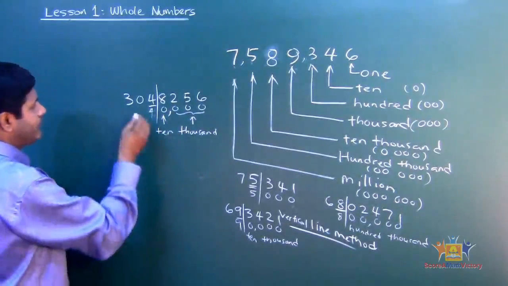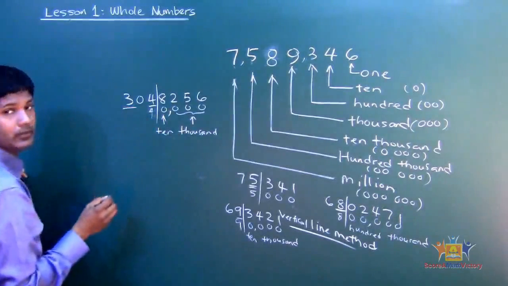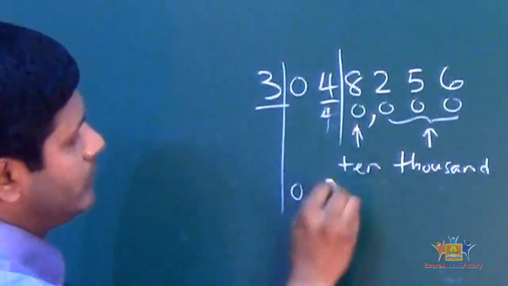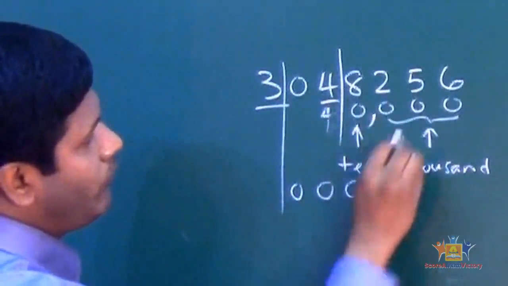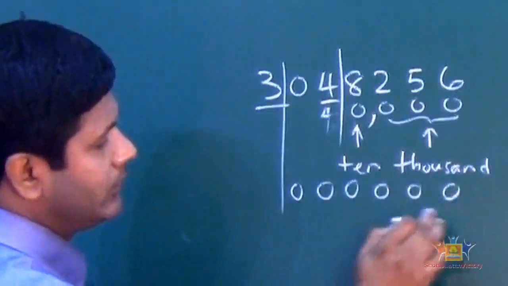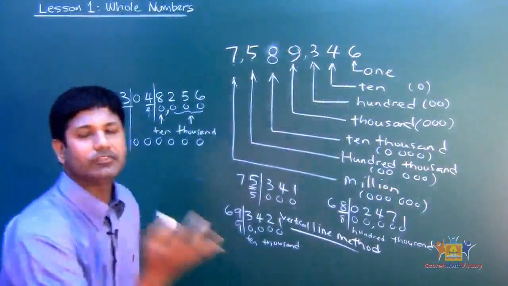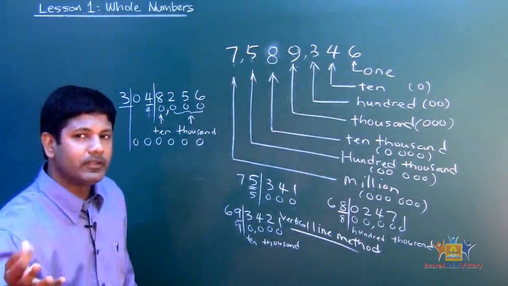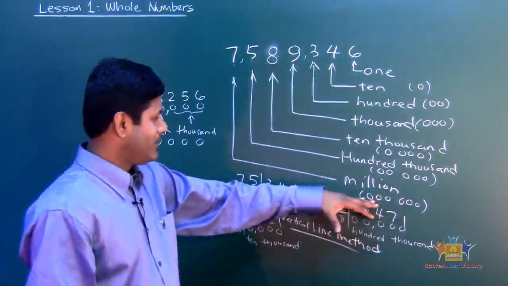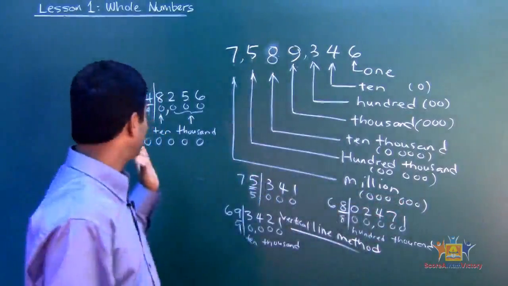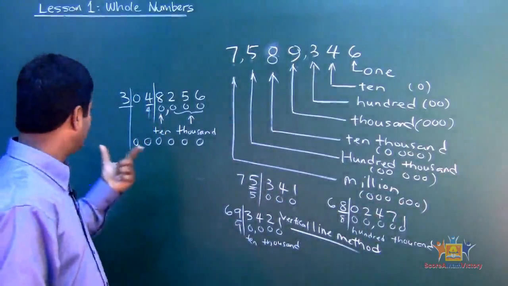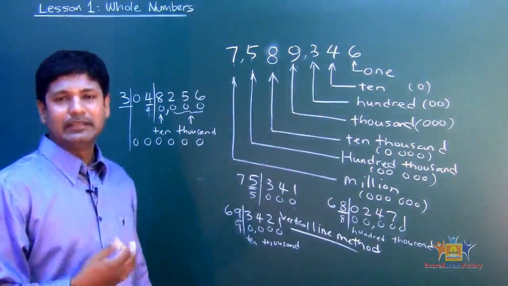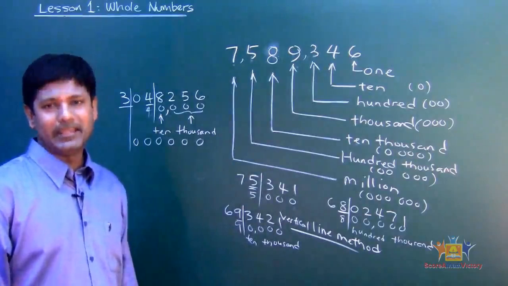Okay? So let's do another one. Let's say, for example, if I ask you 3. Vertical line method. Okay? So put zeros. 1, 2, 3, 4, 5, 6. The moment you hear 6 zeros behind a number, what does that tell you? What family is it? Million. Million is 6 zeros. See that? So it's very easy, isn't it? Straightforward. If I ask you the place value of 3, it is million. If I ask you the digit value, the value of 3 will be 3 million.